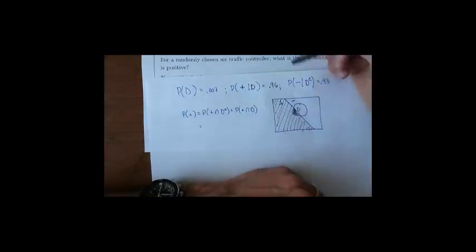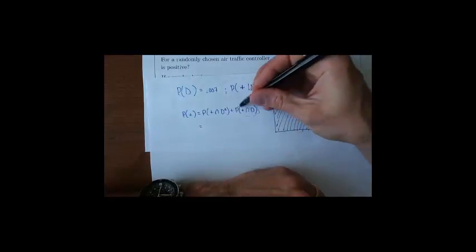And then the chance that they test positive and do use drugs, that's this area in here. These are disjoint regions, and together their union makes the entire region called testing positive. So yeah, I can just add these two terms.